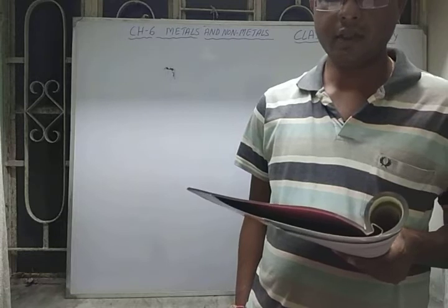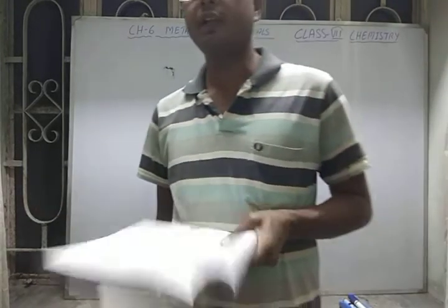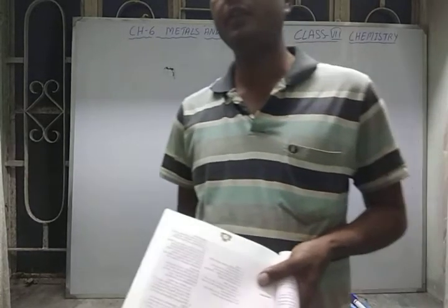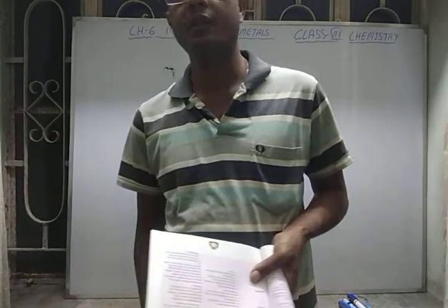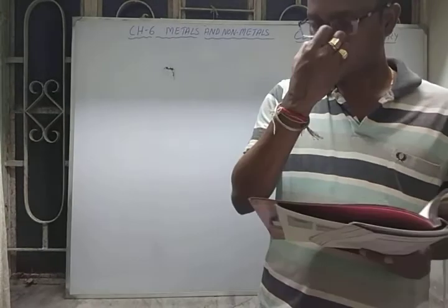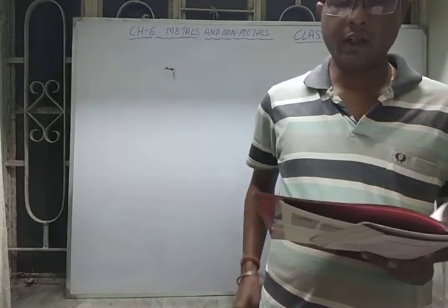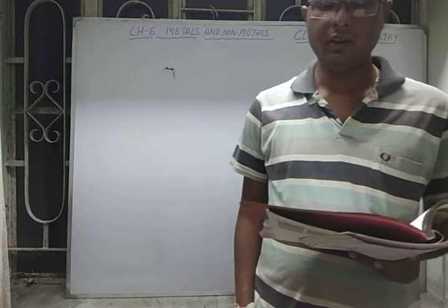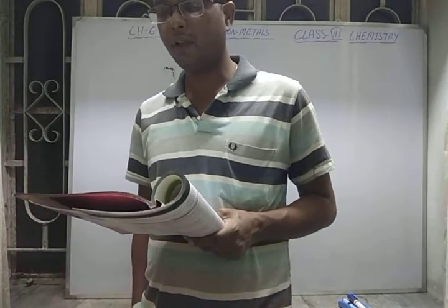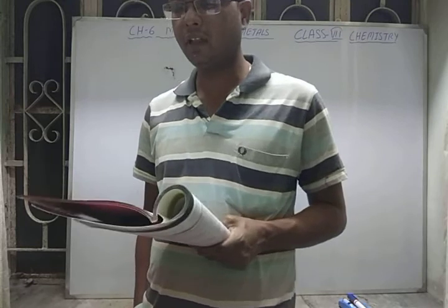Next is mercury. As you all know, we use mercury in a thermometer, any kind of thermometer, whether it is a Celsius thermometer or Fahrenheit thermometer. It is a silver white metal, also known as quicksilver. It is the only liquid metal, a poor conductor of heat but a mild conductor of electricity.